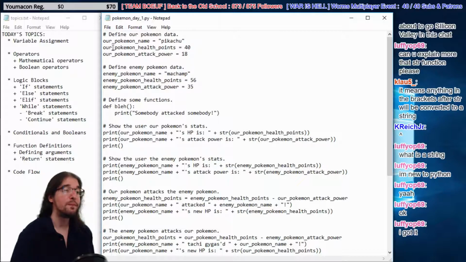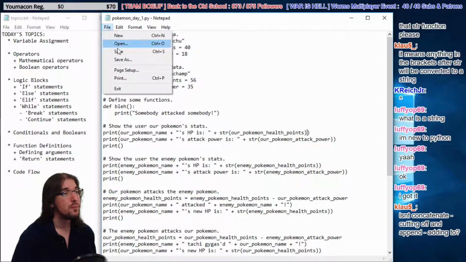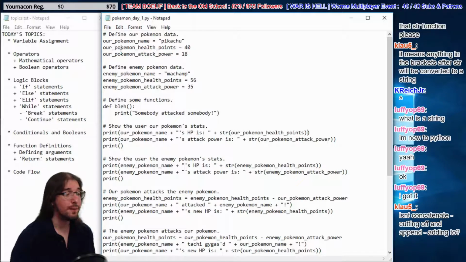So let's go back to functions, right? That's pretty exciting, right? We got some pretty cool code here. Isn't concatenate cutting off and append? Isn't concatenate cutting off and append adding to? I'm not sure I understand what you mean, Klaus. Yeah, concatenate just means combining things to my knowledge. I'm not exactly a master of diction, but in my experience, it means you add things together. Concatenate, combine. Synonyms.